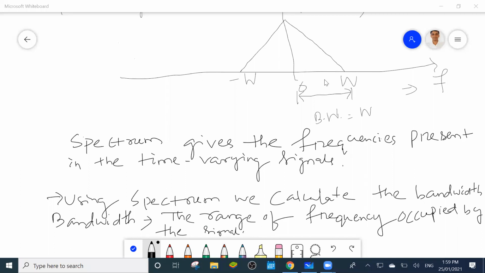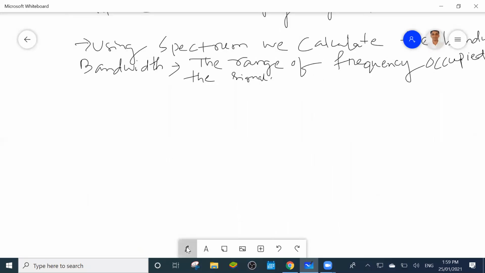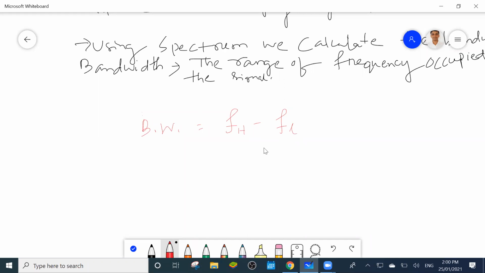Only from 0 to the positive side frequency you have to see. So this also you can write: bandwidth equal to highest positive side frequency minus lowest present frequency. Okay.